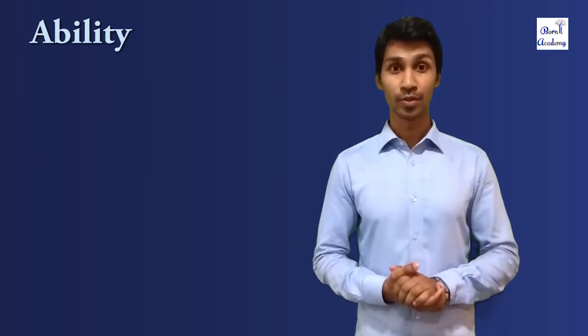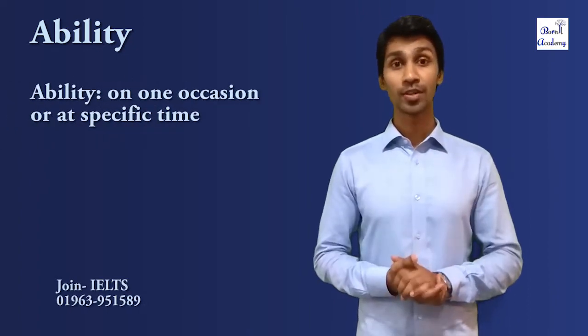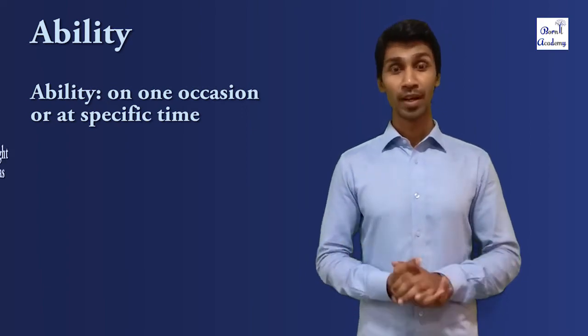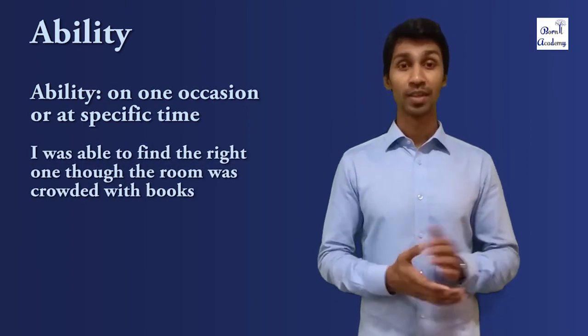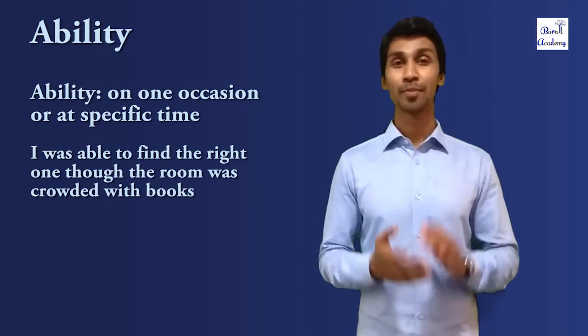But to talk about ability on one occasion or at a specific time, we cannot use could. We need to use be able to. For example, I was able to find the right one though the room was crowded with books. Here, the example shows a specific ability at a specific time, so that's why we cannot use could here. Though there is no such restriction for negative uses. For instance, you could say, I couldn't go there or I wasn't able to go there.